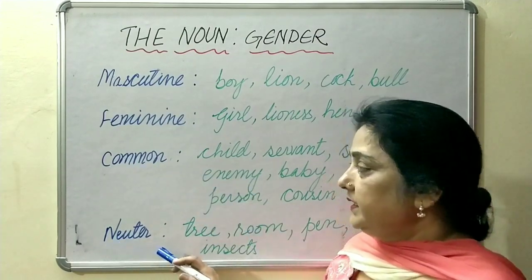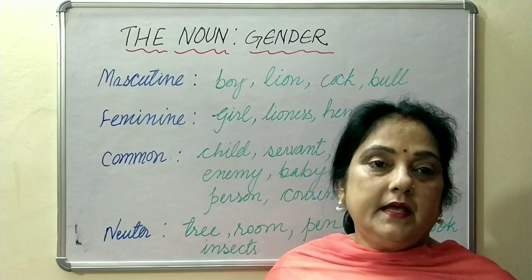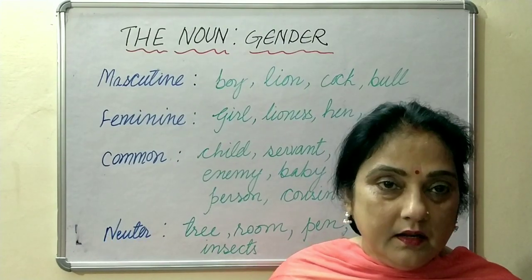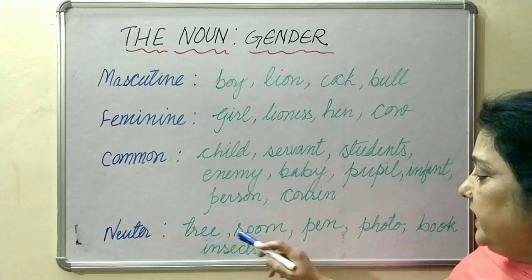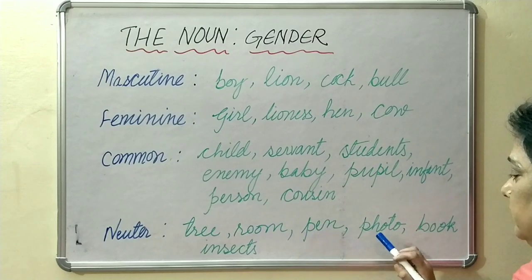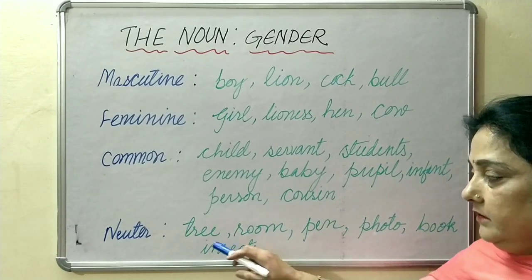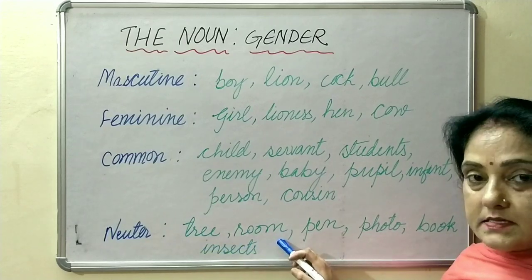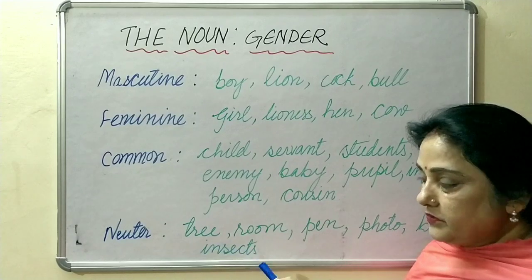Now, the next type is neuter. Neuter denotes a thing that is neither male nor female. For example, tree, room, pen, photo, book, insects. These are neither males nor females. So that is neuter gender.